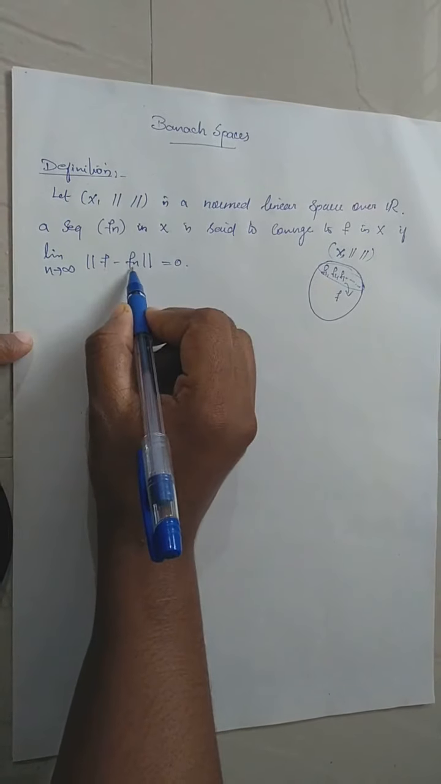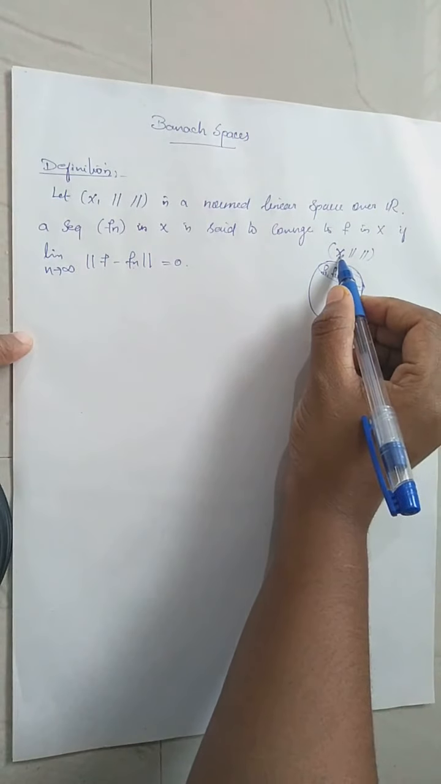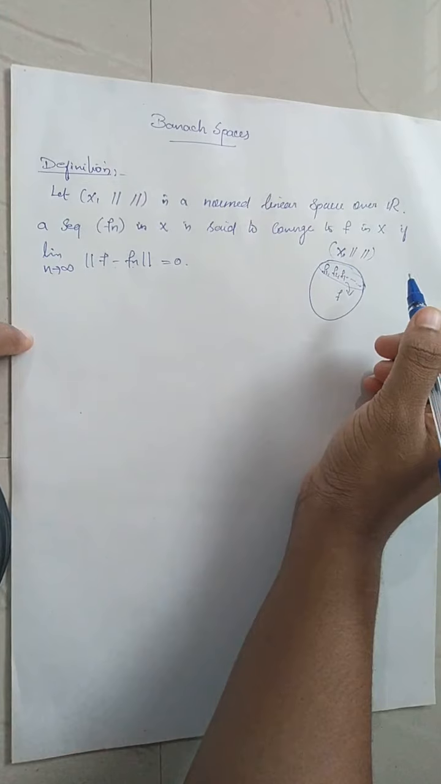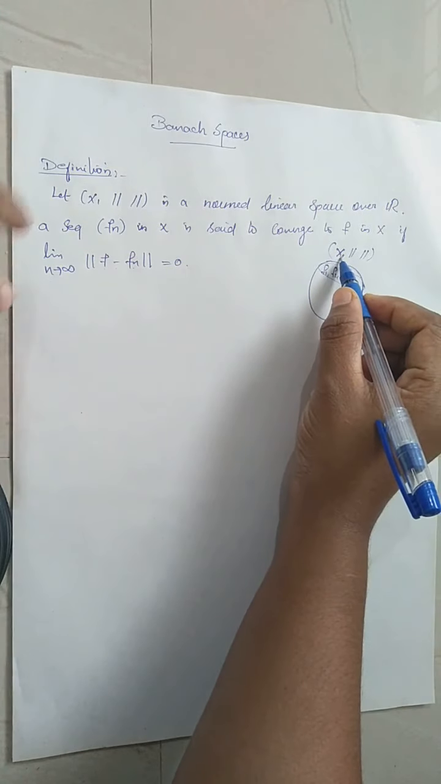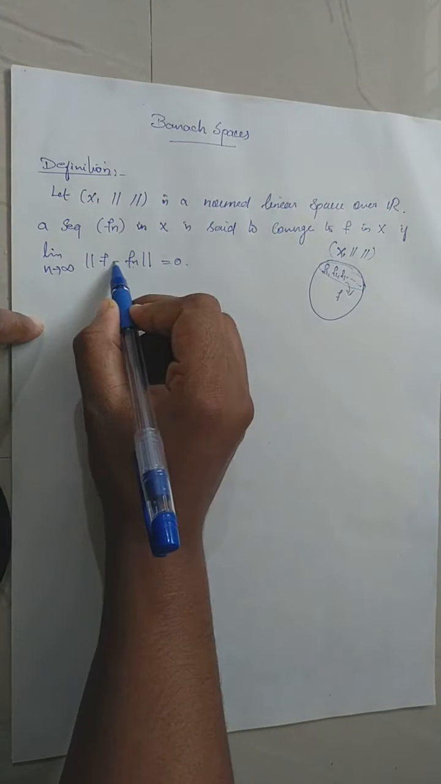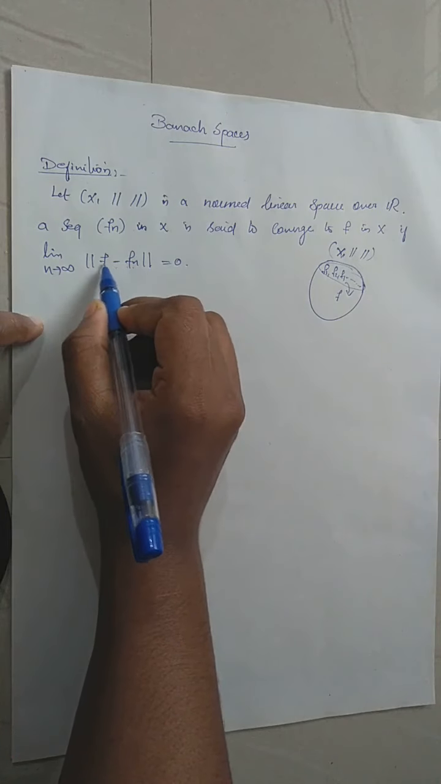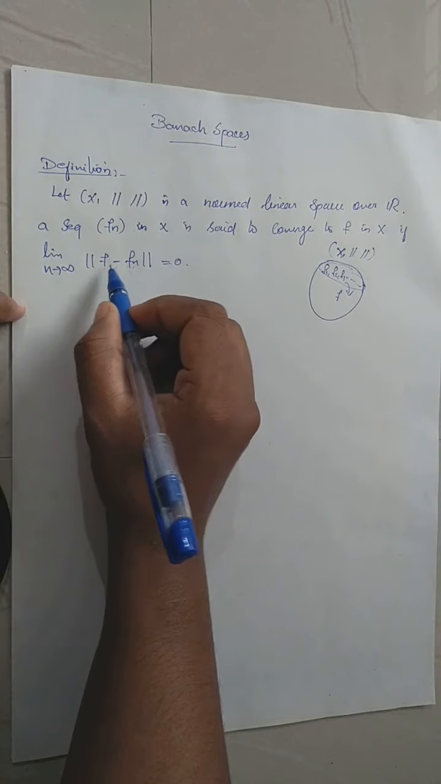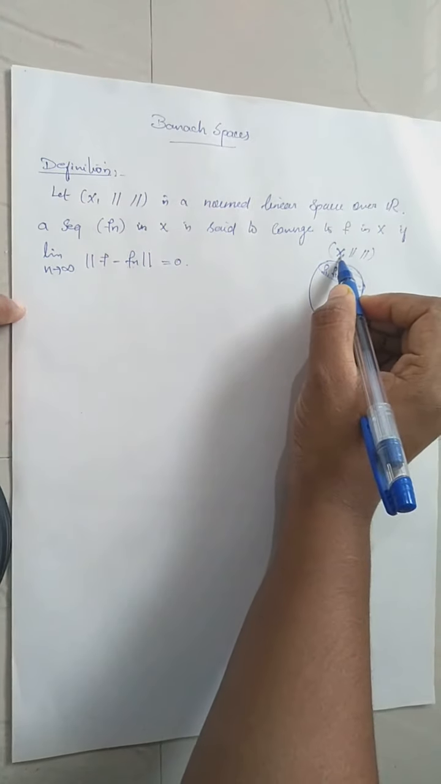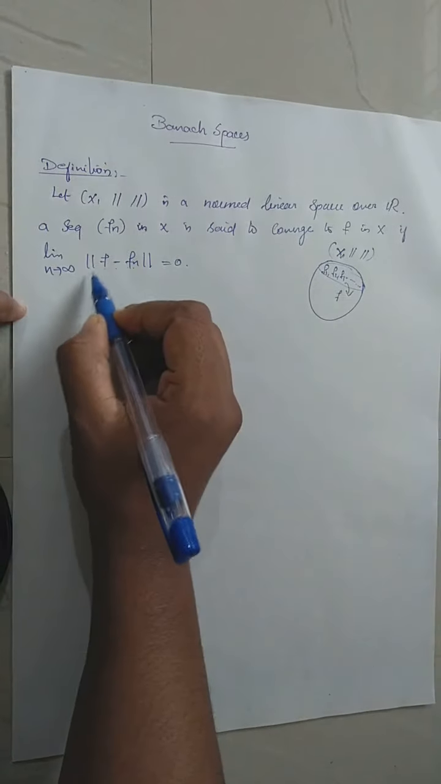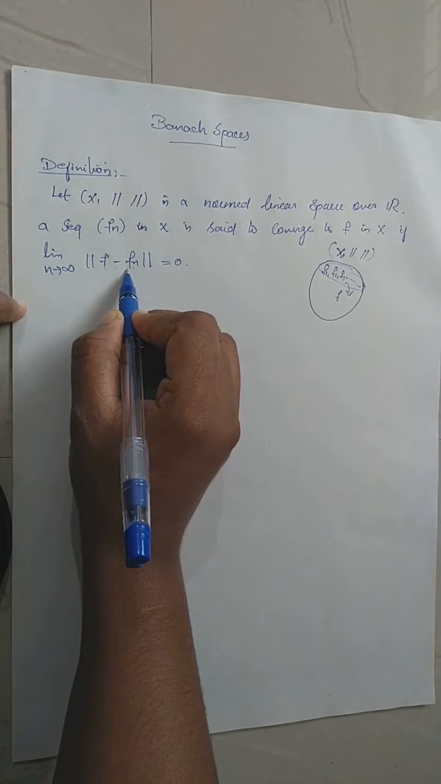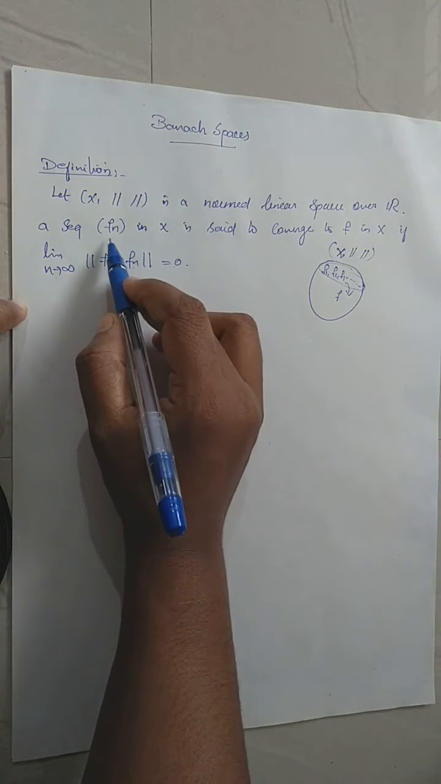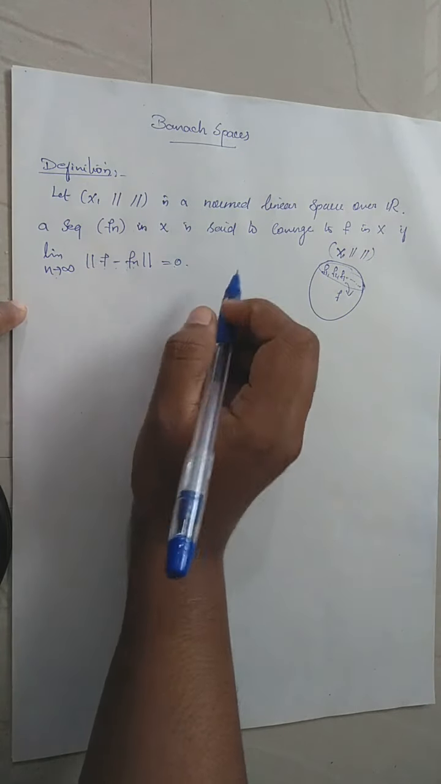Clearly Fn minus F will be an element of capital X because it is a linear space, right? Since it is a linear space, it must be closed under vector addition, and every element has an inverse. So minus Fn will be the inverse of Fn. Then F minus Fn will be the vector addition between two elements, so that will be clearly contained in capital X. So we can define the norm of F minus Fn, then find its limit. When that limit goes to 0, we say that Fn is a sequence which converges to F.